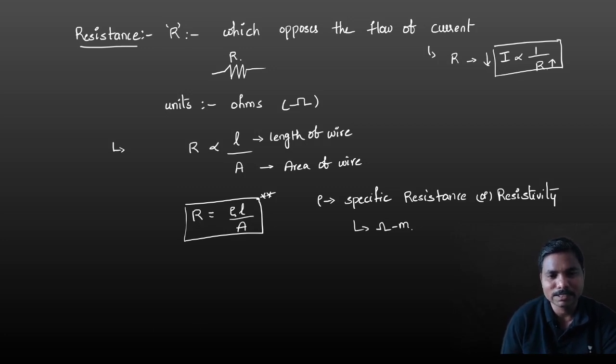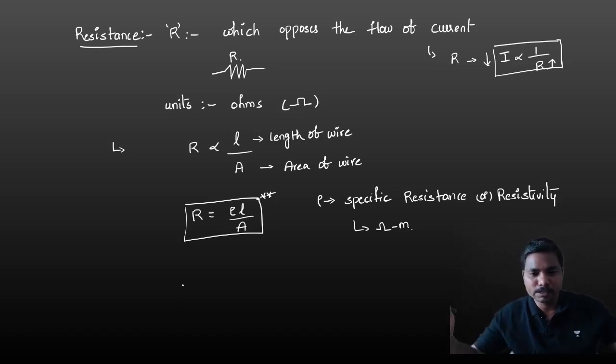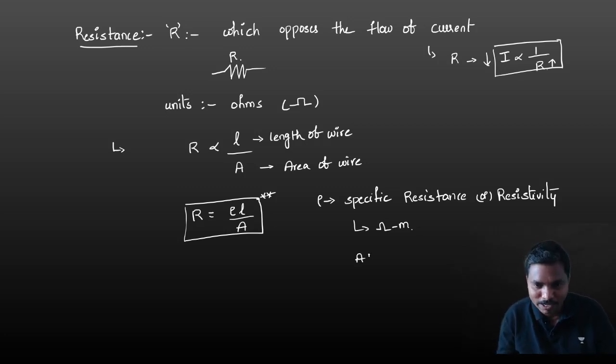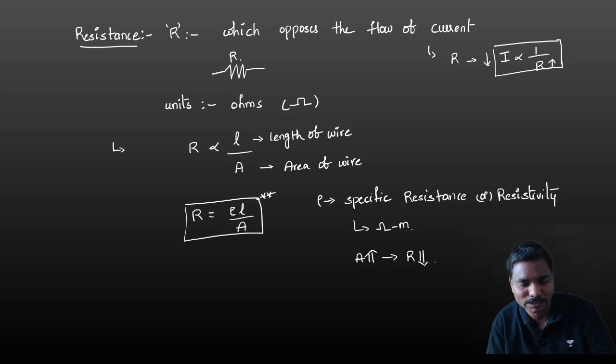So R is equal to rho L by A. That means resistance is directly proportional to length: more length of the wire, more resistance. It is inversely proportional to area: if the area is more, resistance is less. In the road case also, if the road area is more, then resistance is less, and vehicles can move easily. Same here: if you take this much area of the wire, the current flows easily, so resistance is less.